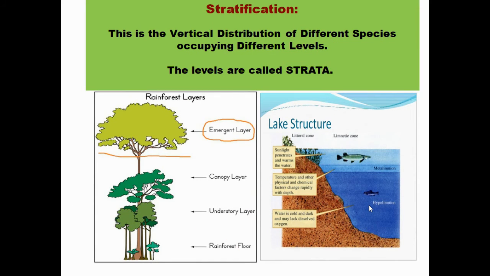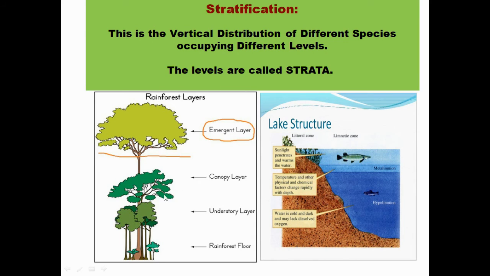Now, different species are distributed in the ecosystem, and the vertical distribution of different species occupying different levels is known as stratification. Stratification means distribution of species in a vertical manner, and each level is called a stratum. For example, in forest ecosystem we have the emergent layer, which includes very tall trees.